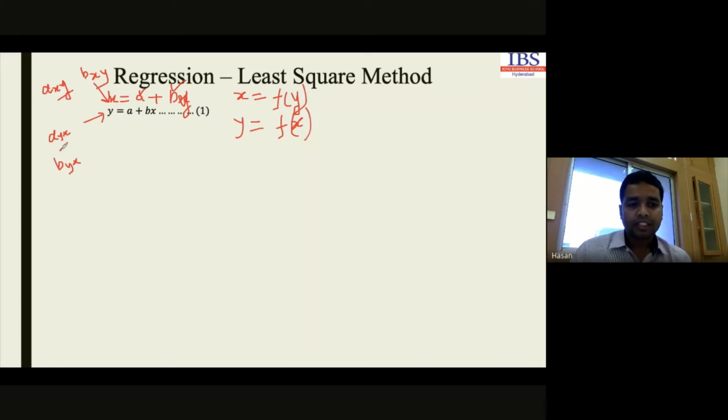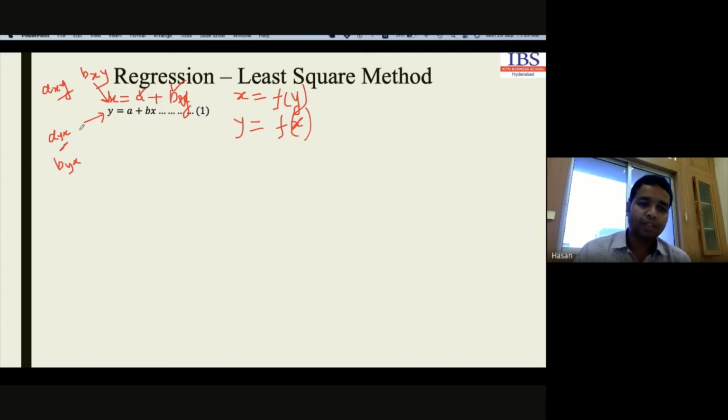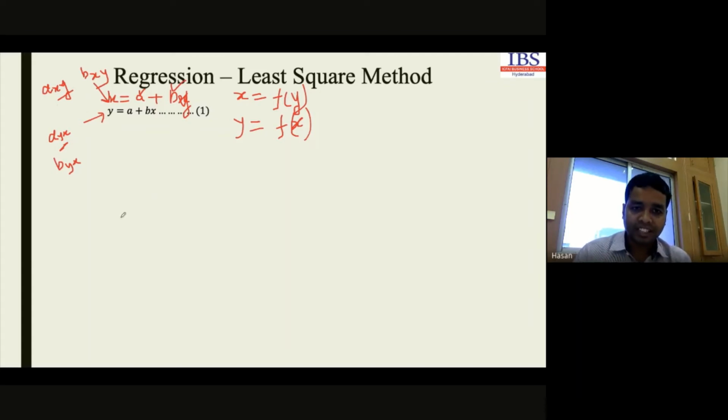So if our equation is a function of x, then it will be ayx. If it is a function of y, then it will be axy. Up to this, it is clear.